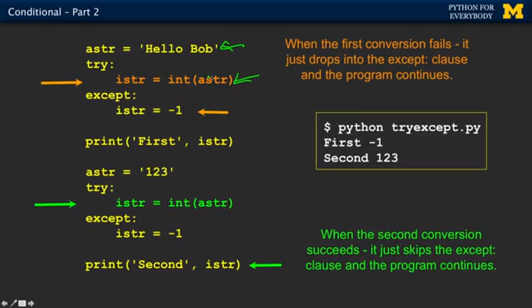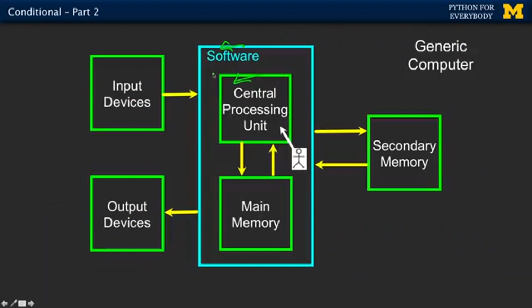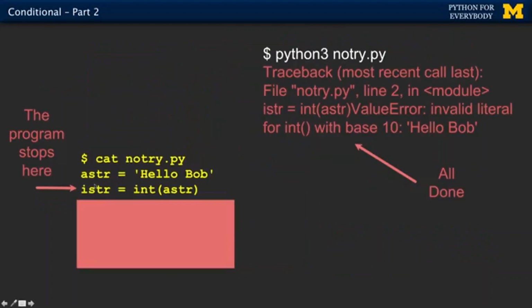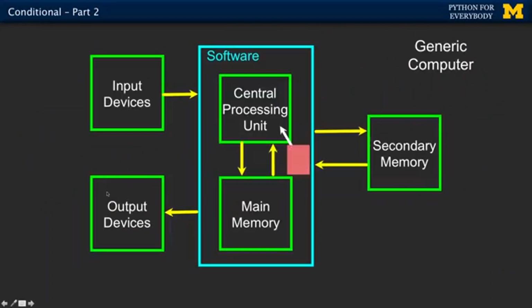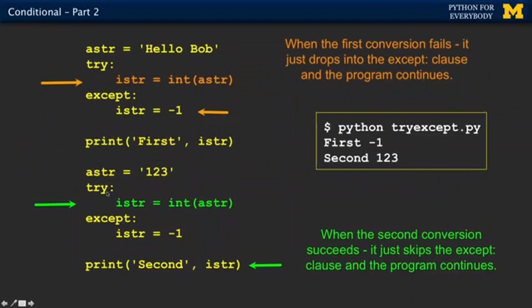So instead of just putting this line in here like we did in the previous example, we say, you know what, we're going to stick this in a try and except block. So we say the word try, which ends in a colon, which means it's an indented block of code. And then we put the dangerous line in there. And then we put except. And the except is kind of like an else in an if then else. But what it really is, is code that Python will execute if something goes wrong.